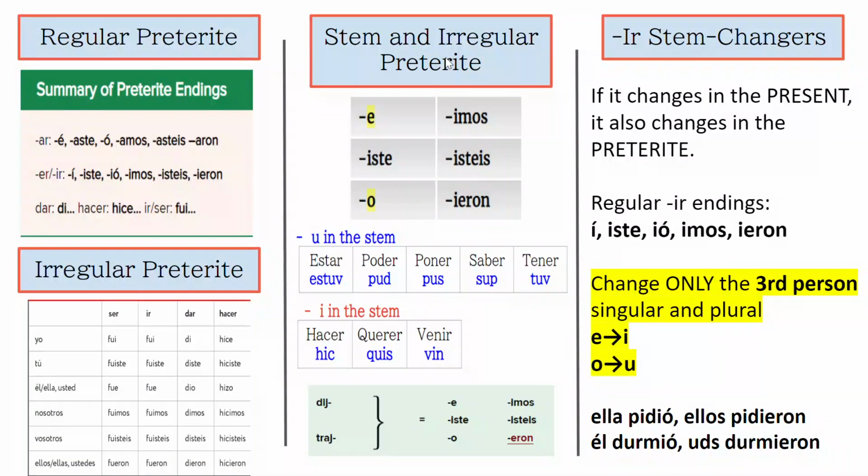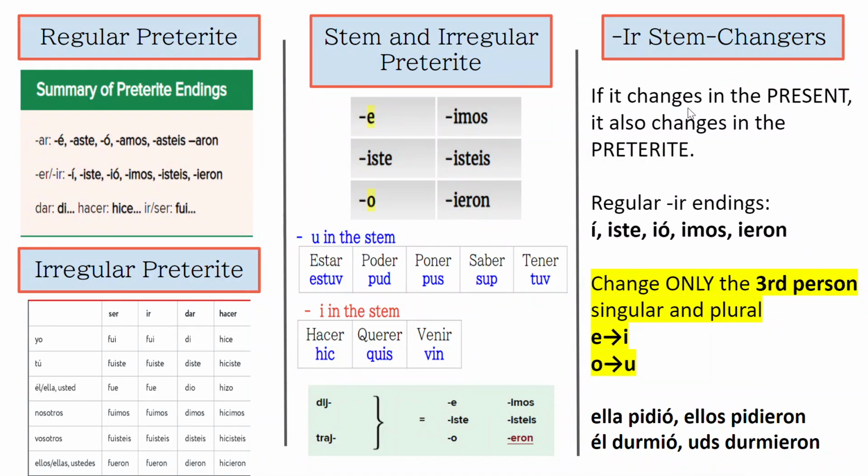When you have a stem change, you also have a change in the endings. The ones that are stem change, you have the U ones, estuv, the I ones, which you know, hacer fits over there too, is, quis, vin. You have decir and traer are also stem change weirdos. And here's the correct, remember I was showing the I? No, it's not there, right? So drop the I and you'll have those endings and no accents, okay?